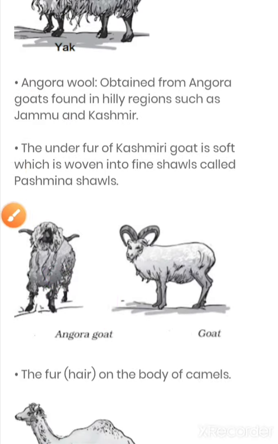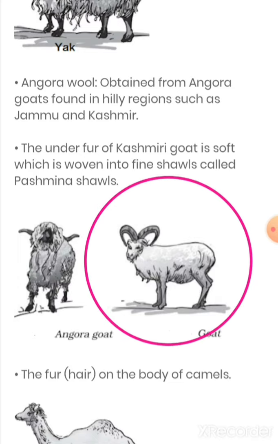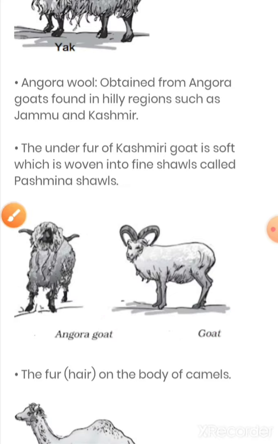Next one is this goat. We know about goat also. So this one is the goat, and let us read about it. The under fur of the Kashmir goat is soft, which is woven into fine shawls called pashmina shawls. Now students, let us talk about pashmina shawls. Pashmina shawl is one of the varieties of shawl which is very famous and worn in Kashmir.